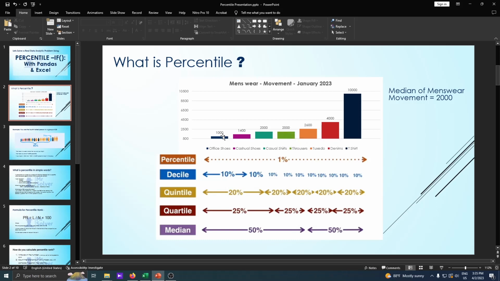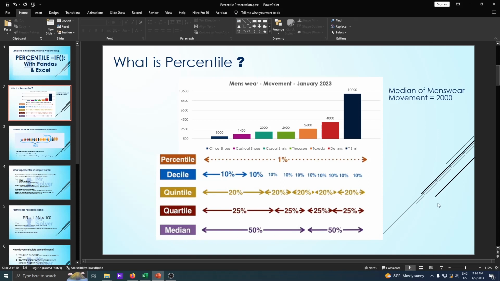As you can see, this is already sorted in ascending order. So when we find the middle value, as you can see, 1 2 3 4 5 6 7, we have 7 data points, which means the middle value will be in the fourth position. So 1 2 3 4, this is the middle value guys. This term is also called the 50th percentile. The median is nothing but the 50th percentile of a particular data set. Okay, hope you get that guys.